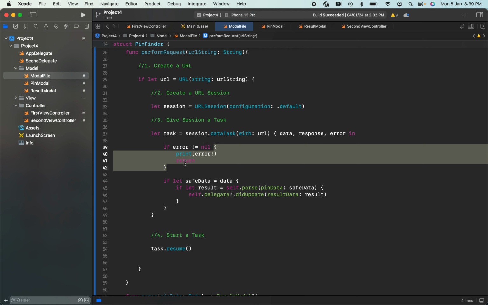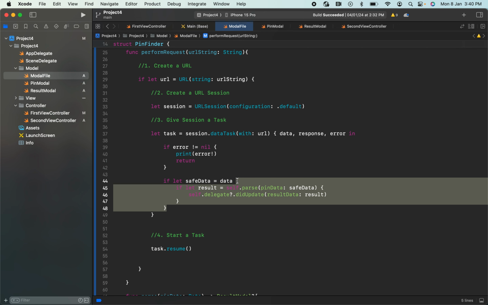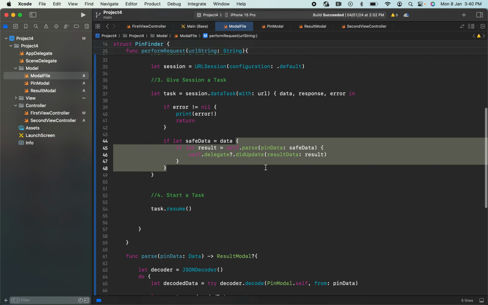That's all, nothing will happen afterwards. But if we get data, this is our result. So if we get data from this URL, we need to take that data and convert it to an appropriate format. That is what we are doing here.